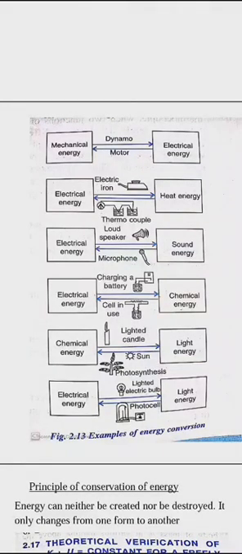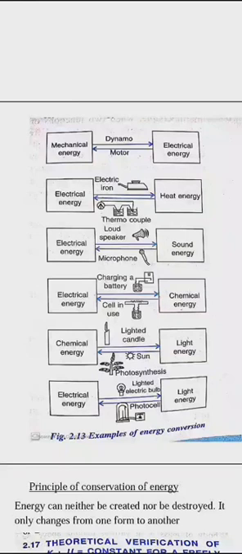Charger. When you are charging a battery, you are converting electrical energy to chemical energy. And when you are using the battery or your phone, you are converting the stored chemical energy to electrical energy. Next is lighting a candle. When you burn a candle, its chemical energy is getting converted to heat and light. Opposite is photosynthesis. Photosynthesis converts solar energy, that is light energy, to chemical energy.